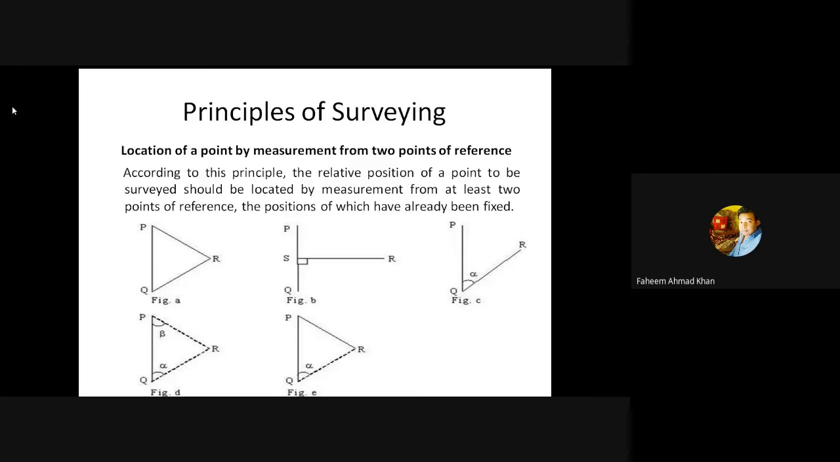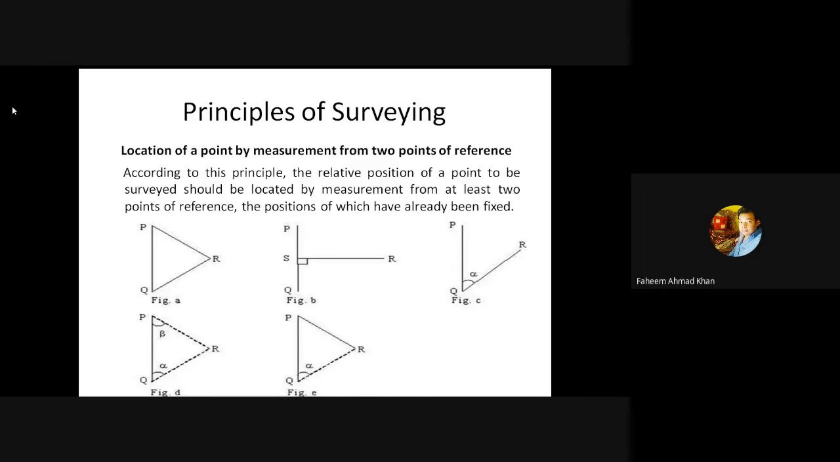In this way, we know if a point is normal to the line PQ and it is located somewhere, it must be in a direction perpendicular to the line PQ. Coming to figure C, we can find out point R by knowing its angle. Points P and Q are connected with a line.